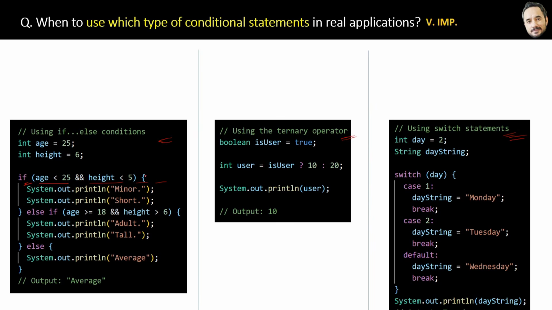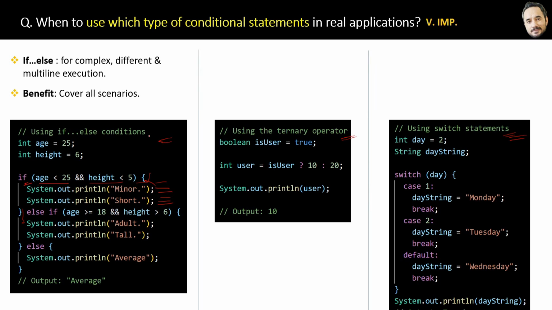And inside these curly braces you can have multiple lines of statements executed in the if, else if or else block. So the conclusion is that if else is good for complex, different and multi-line execution. Alright, and the benefit of if else is that it covers all kinds of scenarios. It will cover everything for any condition.